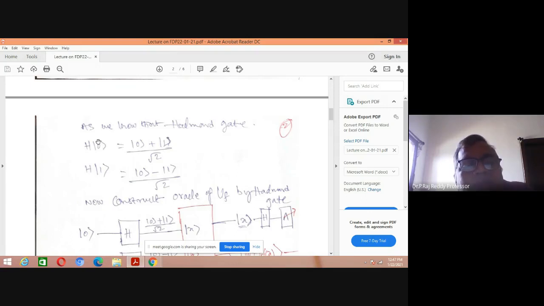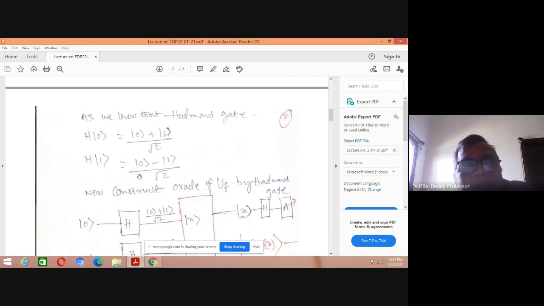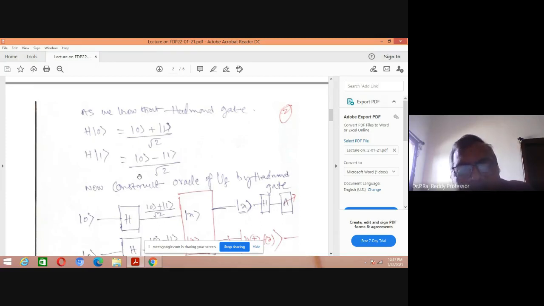What is the product of Hadamard gates? H into H, that composite of H into H acting on 0 and 1. Then you can get different results. If you put the Hadamard gates in series, you get the same output. If the Hadamard gates are in parallel, you get different combinations like 0 1, 0 0. You can get different results.